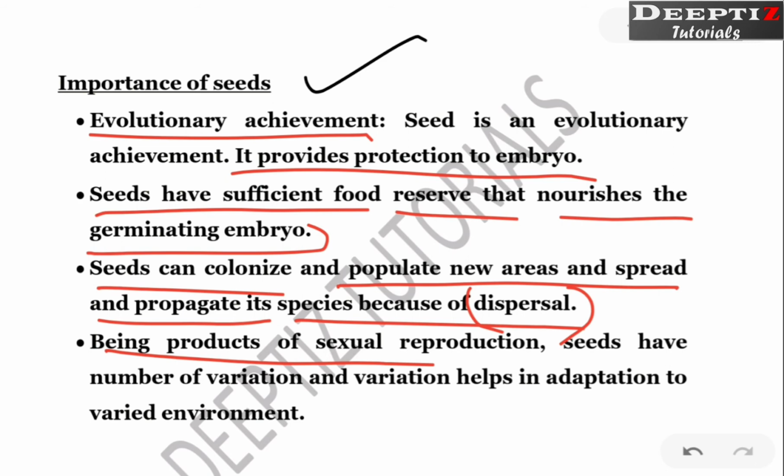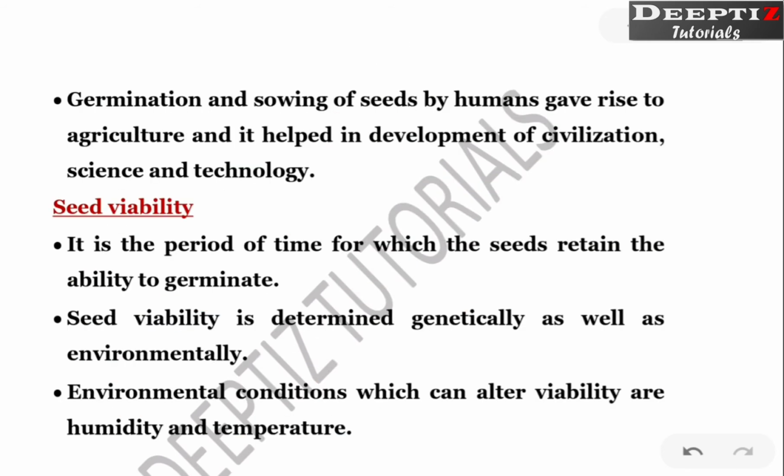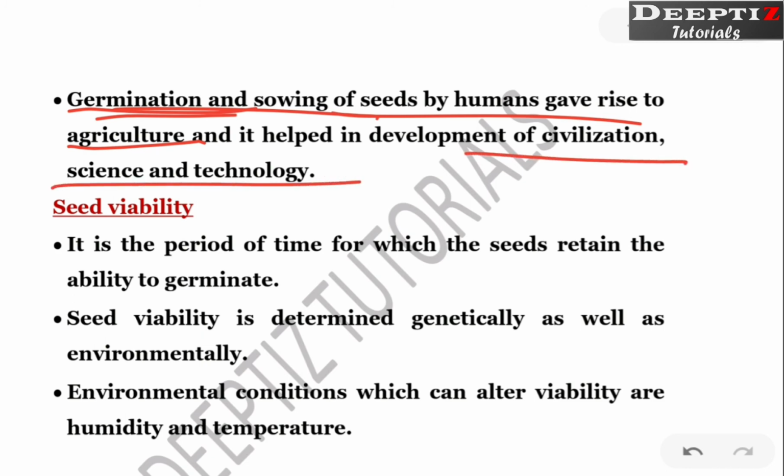Being products of sexual reproduction, seeds have a number of variations. Variation helps in adaptation to varied environments, because it is after sexual reproduction. Now, germination and sowing of seeds by humans gave rise to agriculture, which means seeds are a part of civilization as well as science and technology. You must be knowing there is development of HYV seeds, high yielding variety seeds and all. The Green Revolution and all you might have studied in your junior classes, or else we will study in coming chapters.